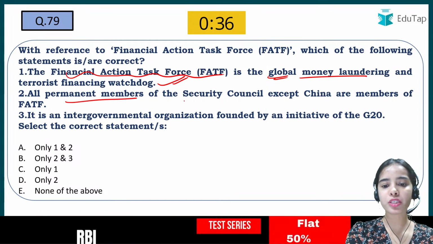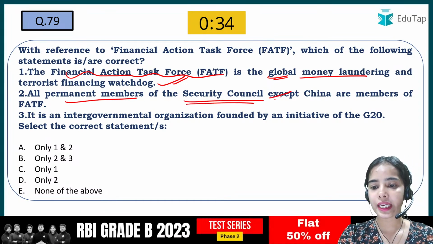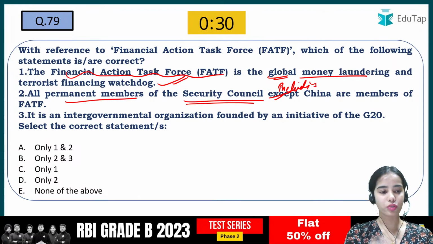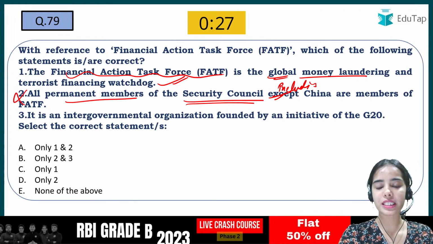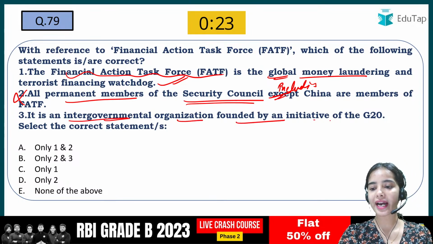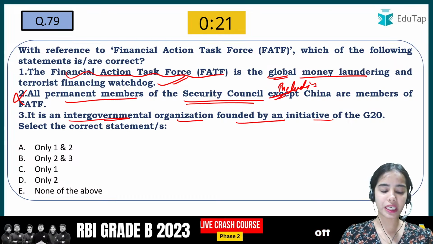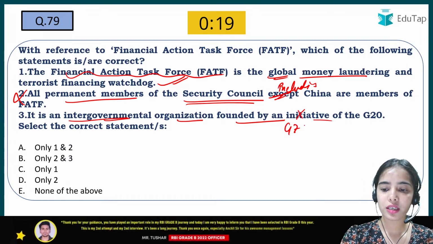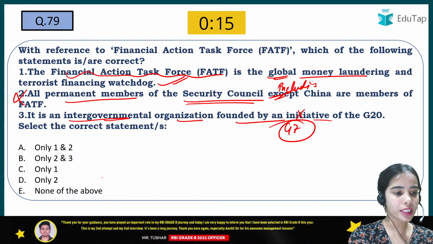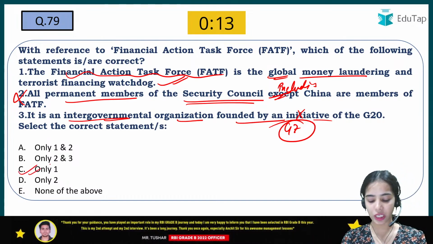All permanent members of the Security Council, including China, are members of FATF. So this is wrong. It is an intergovernmental organization founded by an initiative of the G20. So this is wrong. It was founded by the G7 countries. Okay, so here the answer is C, that is correct, only one.